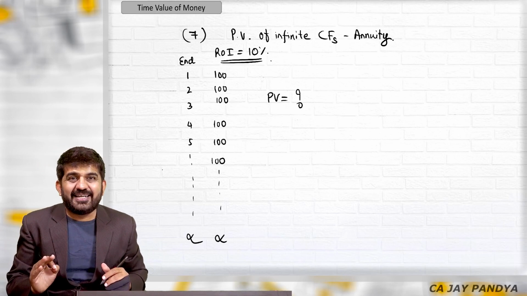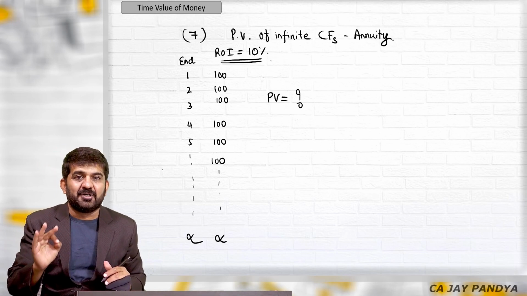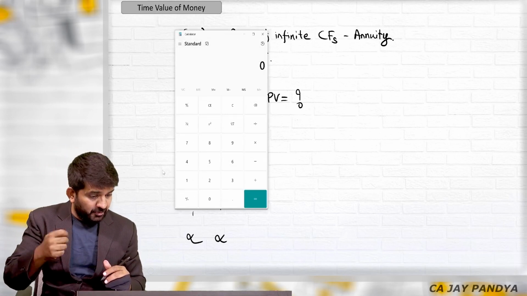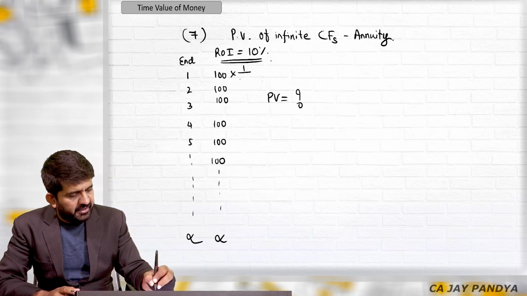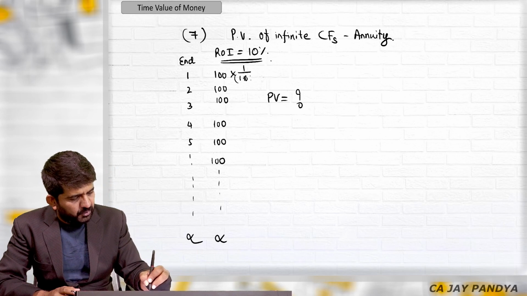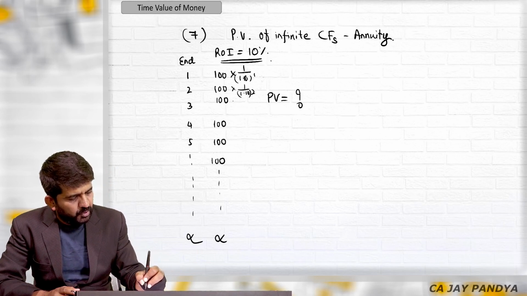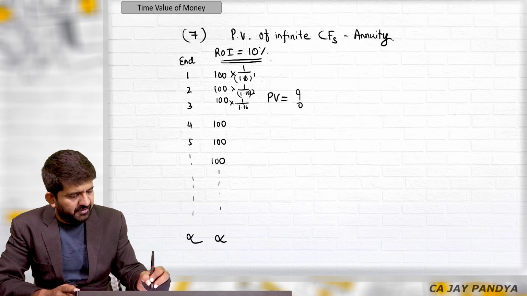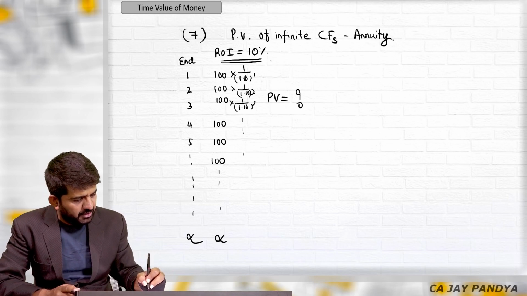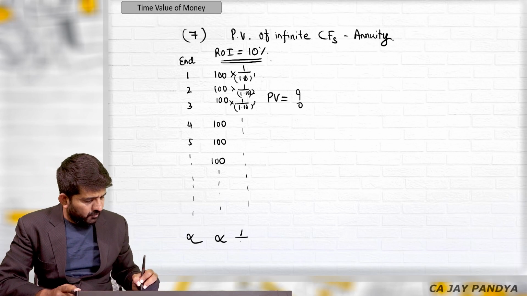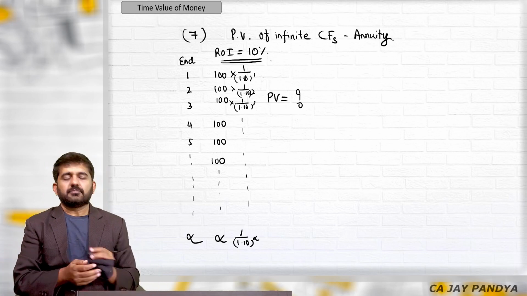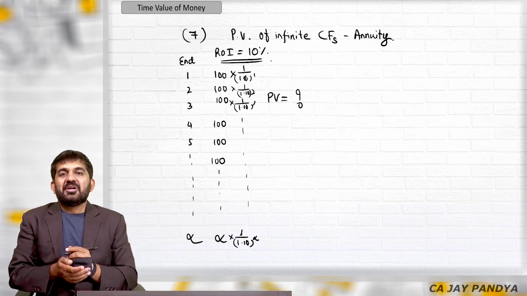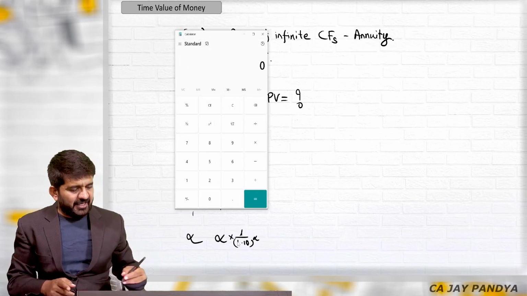Now mathematically it is impossible to find out. Why? I'll tell you. What you will have to do: 1 divided by 1.10 raised to 1, 1 divided by 1.10 raised to 2, because I am finding out present value, 1 divided by 1.10 raised to 3, so on, 1 divided by 1.10 raised to infinite. Now you cannot do it for infinite period of time.